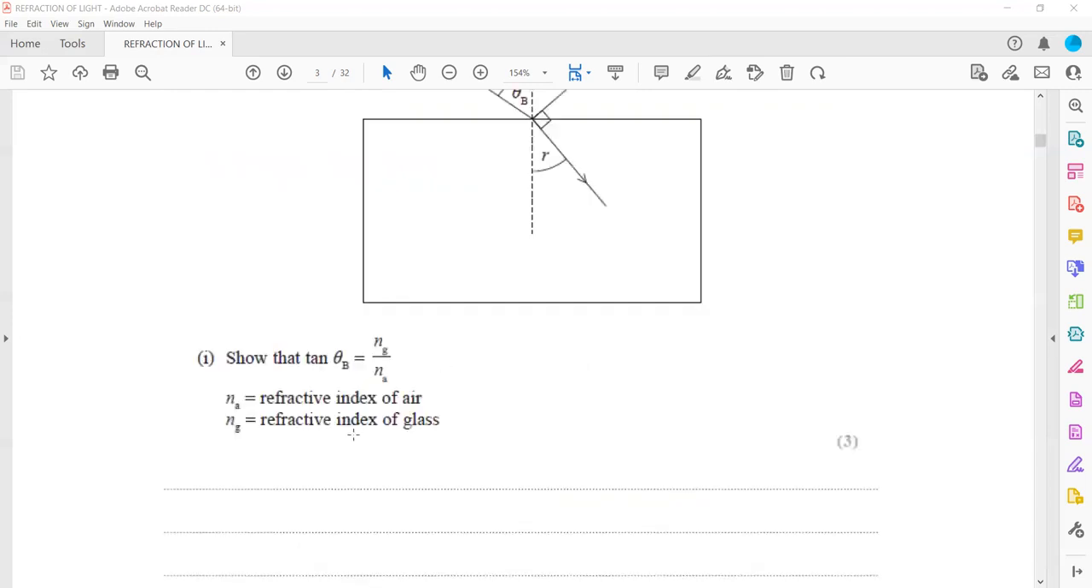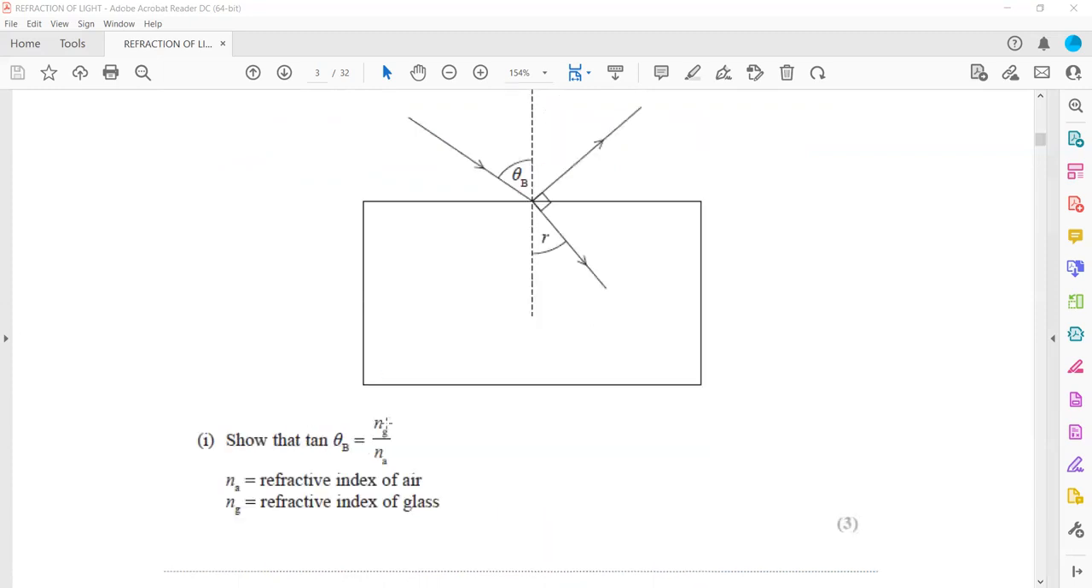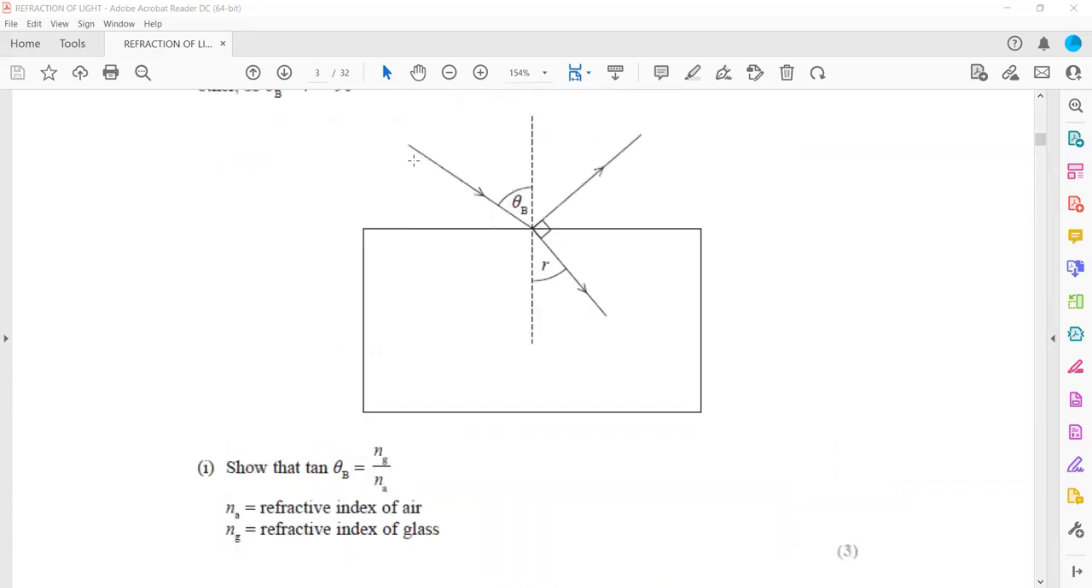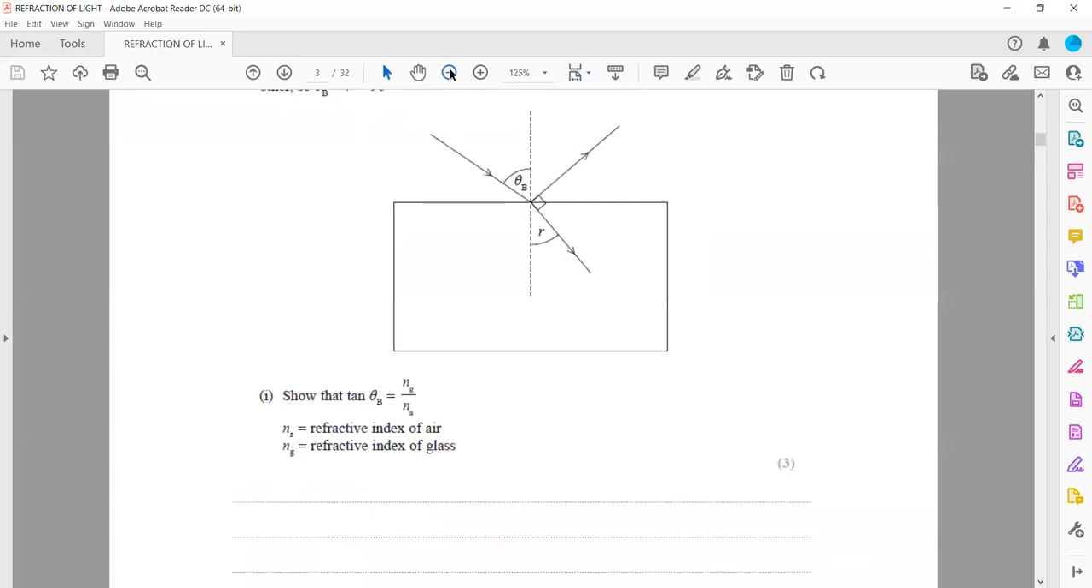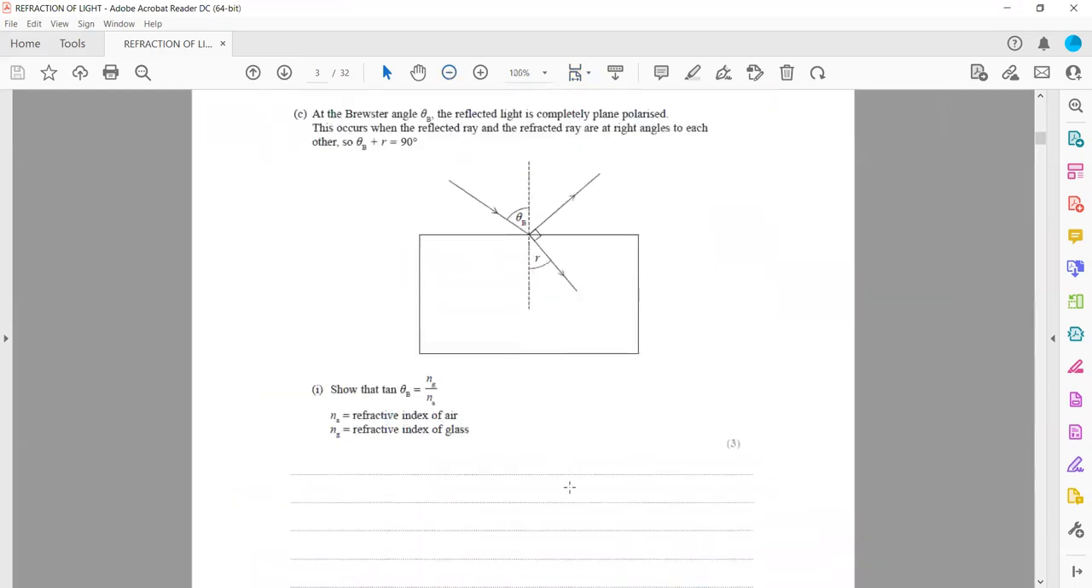We have to show that tangent theta b is equal to the refractive index of glass divided by the refractive index of air. This is what we have to show.